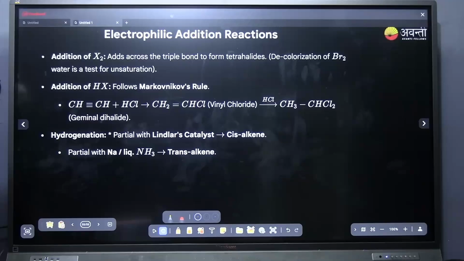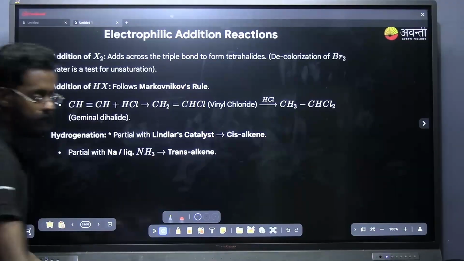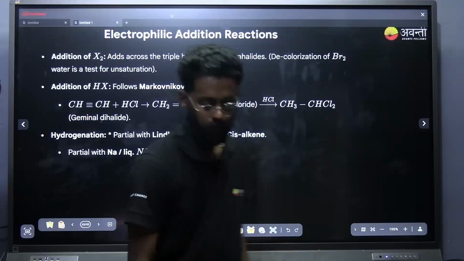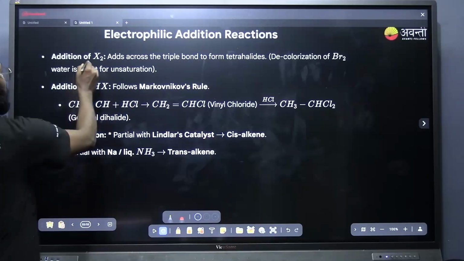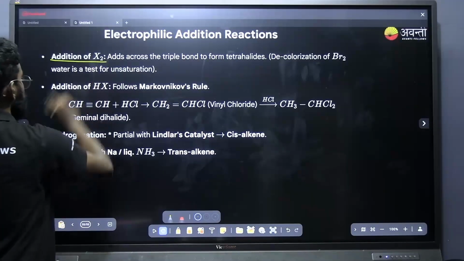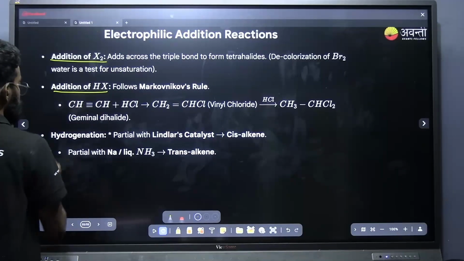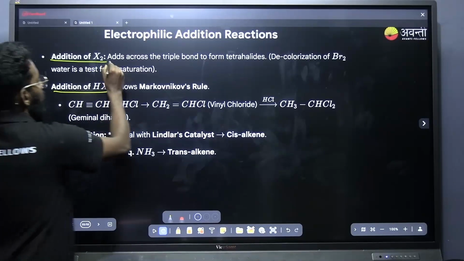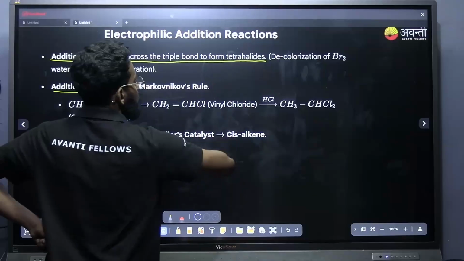Next is electrophilic addition reaction. The electrophilic addition reactions that I will be discussing are addition of halogen, addition of HX, and then the hydrogenation reaction. Addition of halogen is added across the triple bond to form a tetrahalide.